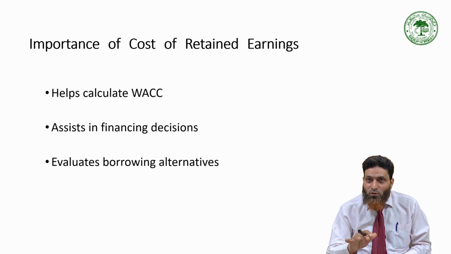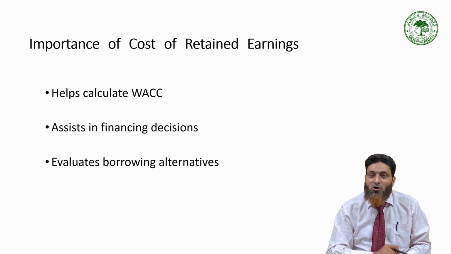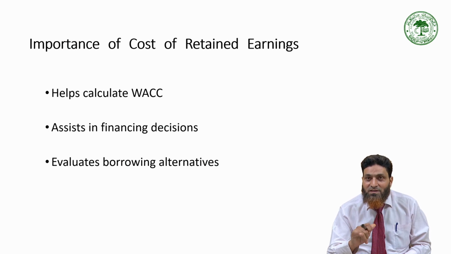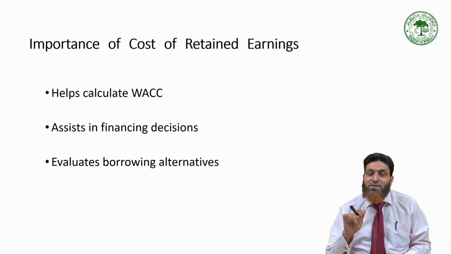So unless you calculate, if you have retained earning and you are not calculating, the weighted average cost of capital will give you a wrong figure, and a wrong figure will lead to wrong decisions in the company with respect to capital budgeting, evaluation of financial performance, or deciding financing aspect of the company, or deciding the capital structure of the company. So your decisions will be wrong.